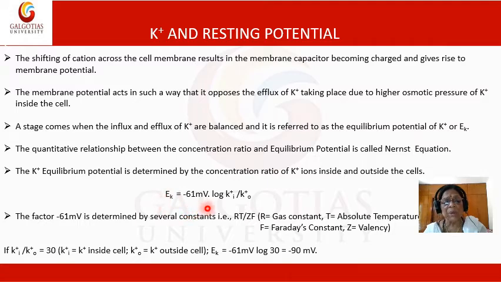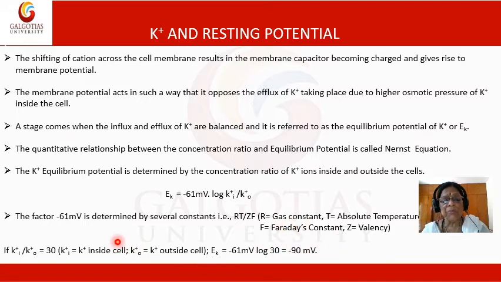If EK is the equilibrium potential of potassium, its value will be minus 61 millivolt into log Ki by Ko. Ki is the potassium concentration inside the cell, and Ko represents the potassium ion concentration outside the cell, and minus 61 millivolt is a constant derived from several factors, that is RT by ZF. R is the gas constant, T is absolute temperature, Z is the valency of the ions, and F is Faraday's constant.